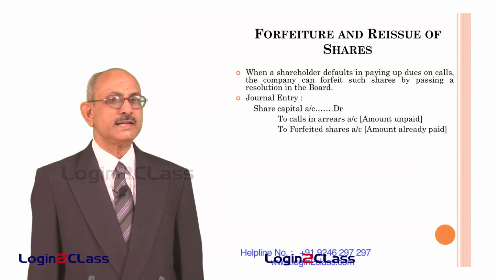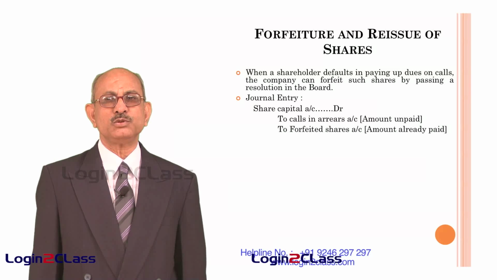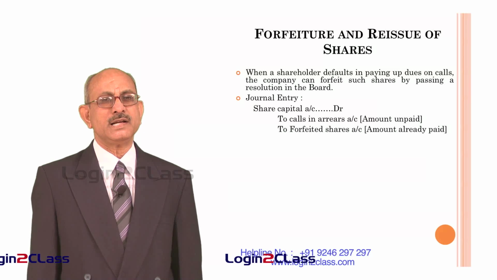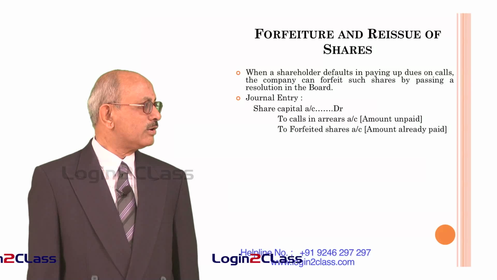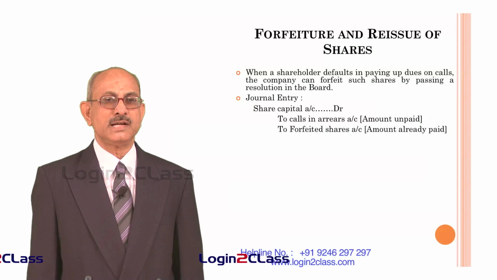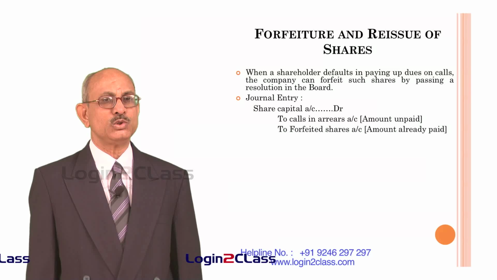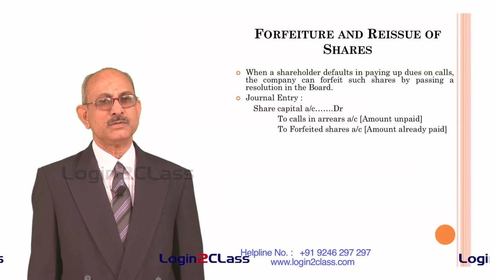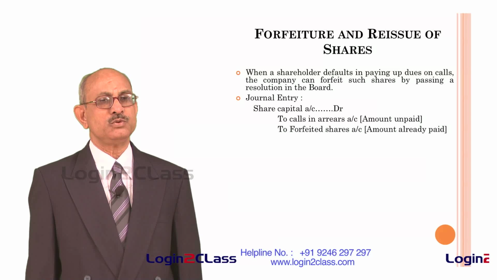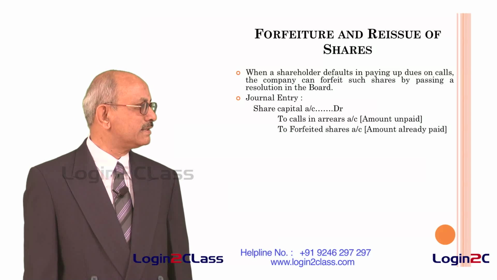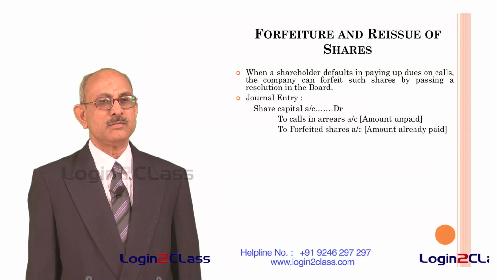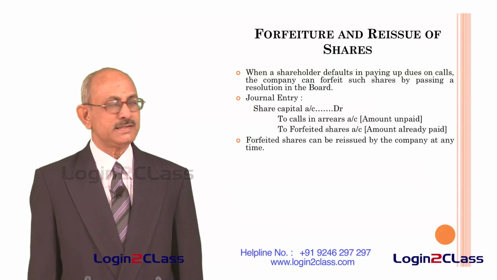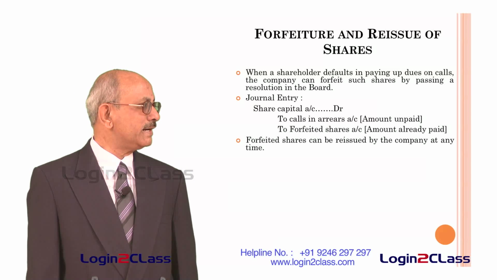Now the entire share capital has to be reversed because this person has forfeited his total 100 shares. So share capital account will be debited with the entire amount of 10,000 rupees, and calls in arrears account which had a balance of 5,000 will be credited to close that account, and 5,000 rupees which the company has received earlier from the shareholder will go to the forfeited shares account. So that forfeited shares account will be credited with an amount of 5,000 rupees. And these forfeited shares, that is the 100 shares, can be reissued by the company at any time.